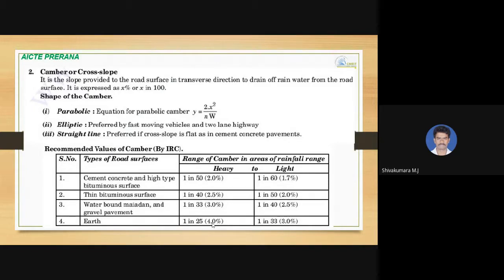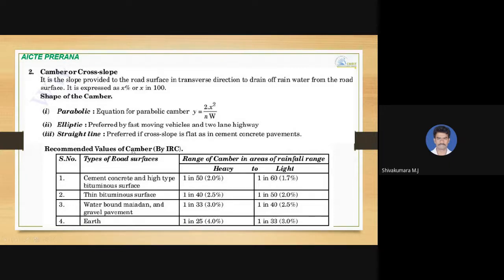So this camber helps us to drain out the water as soon as it rains, and also it helps to avoid the percolation of water into the road cross section, which maintains better stability for roads. Otherwise, if proper camber is not maintained, water can percolate inside the road surface, which will reduce the stability of different sections of the road. So it is expressed as x percentage, or 1 in x. You can take anything in place of x.